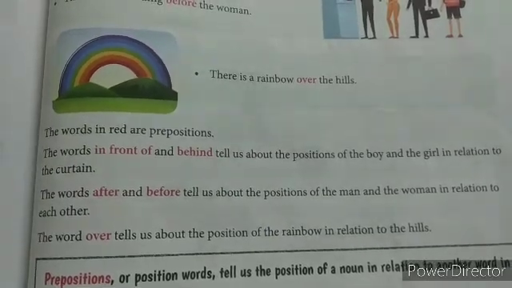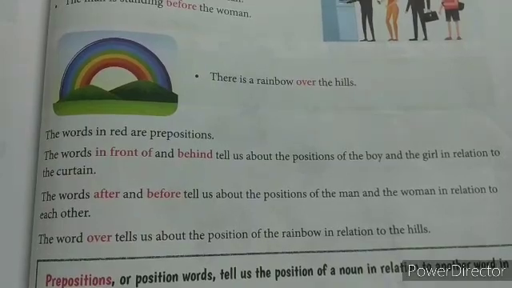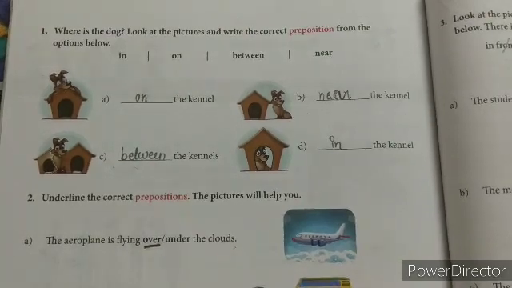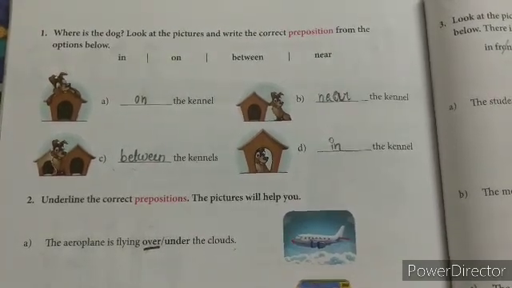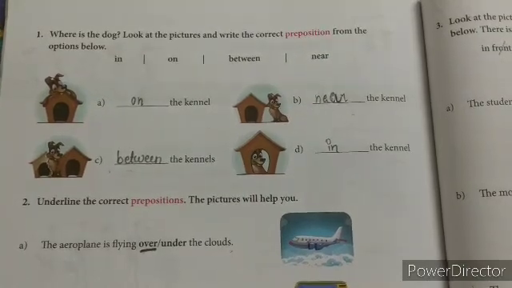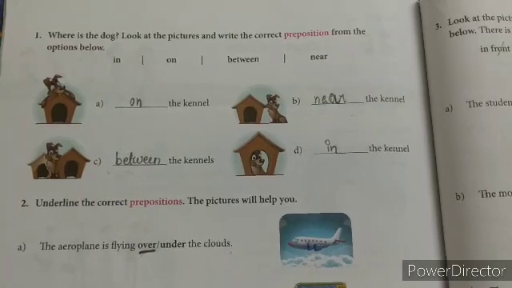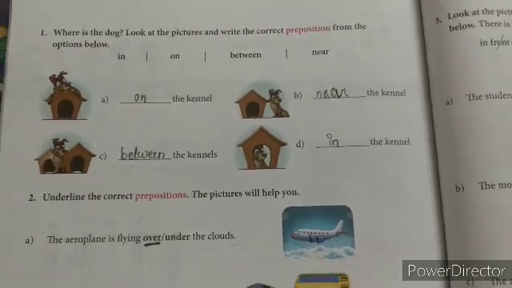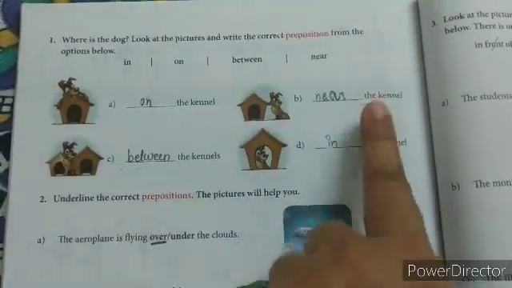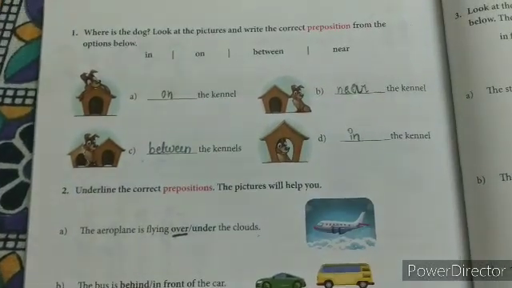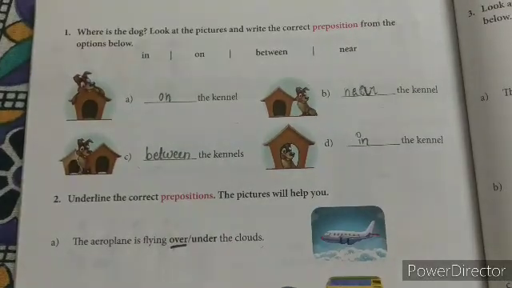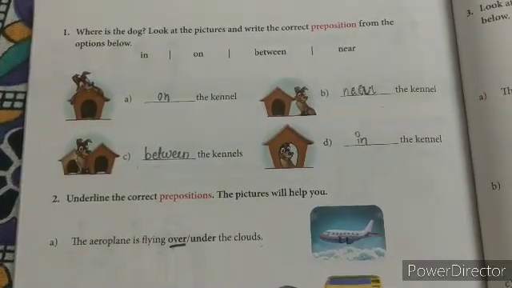Come, let us do its exercise portion. Turn the page, come to page number 100. Page number 100. Question number 1. Where is the dog? Look at the picture and write the correct preposition from the options below. See, dear kids, they had given us the options here and we have to fill in the blanks over here. See the first one. Dash the canal. Where is the dog? On the canal. Very good. Write it down. O and on.